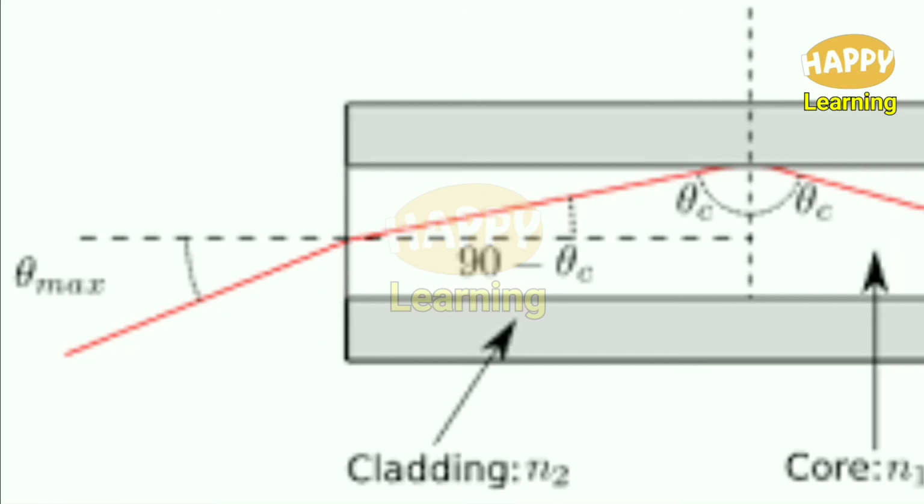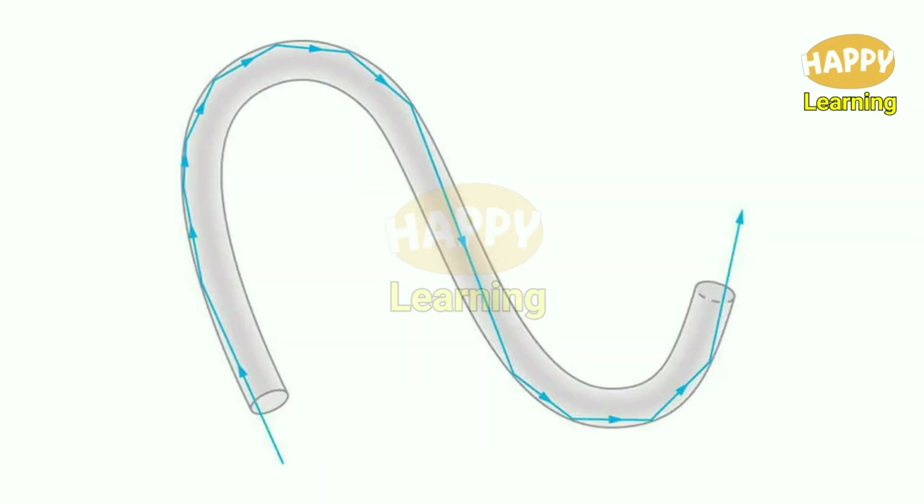Then the surrounding medium will have slightly less refractive index and hence it acts as a rarer medium. The optical fiber will be very thin. Its diameter will be about 10 to the power of minus 6 meters. Very thin wire. A bunch of such optical fibers is called a light pipe.